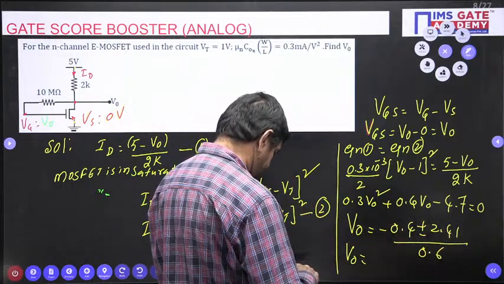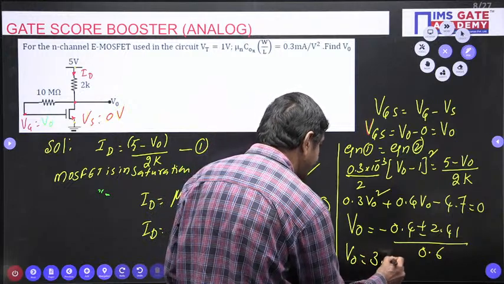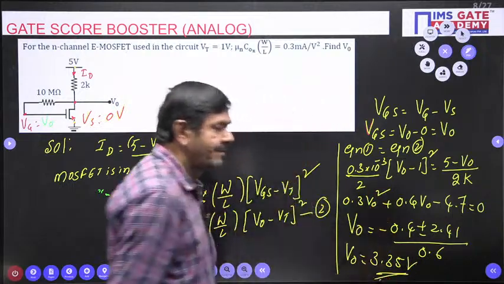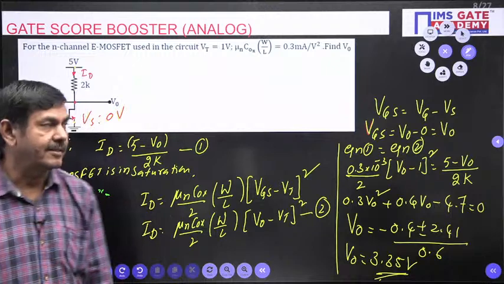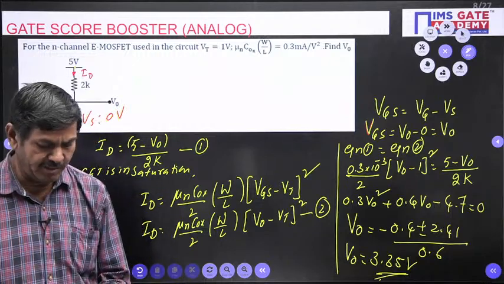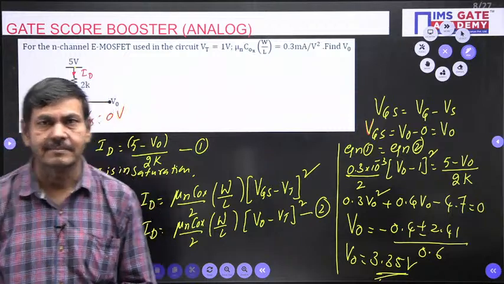It comes as 3.35 volts, mostly. 3.35 volts, this is the solution for this question. V naught equal to 3.35. But it takes some time to expand and everything, you know. Understand now, but you must do it. That way we can tackle this question.